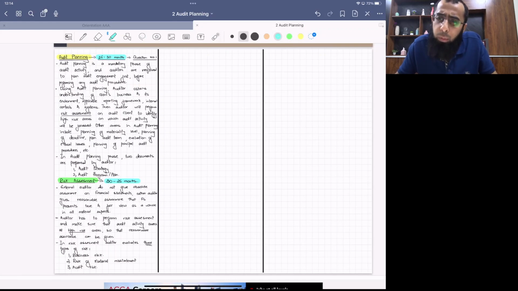Sir, one important question. Will the examiner ask that, okay, define audit planning, define risk assessment? Will we have a question like this? The answer is no. The exam paper will be completely focused on scenarios. You will have to evaluate the scenarios and you have to draft the risk and evaluate the risk from the scenario.